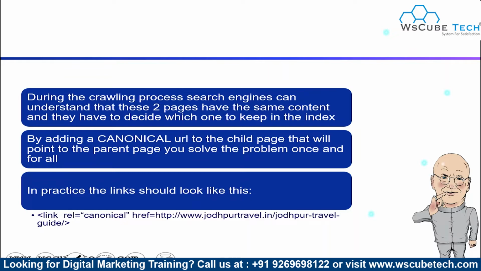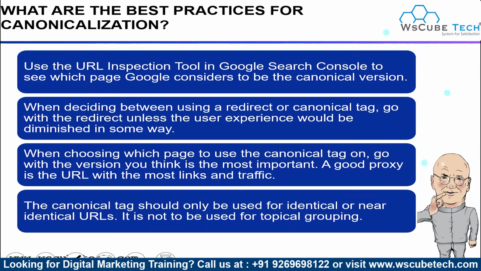In practice, the link should look like this: link rel canonical href, and you mention the parent page's URL. You add this link in your child page, so that Google will understand that this page has the same content and where the main page's link is. So these are some of the best practices for canonicalization.